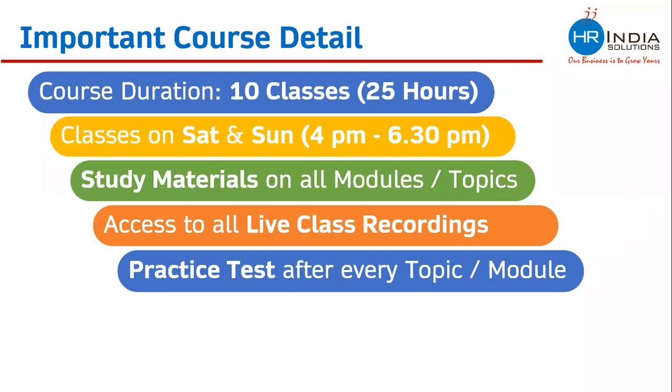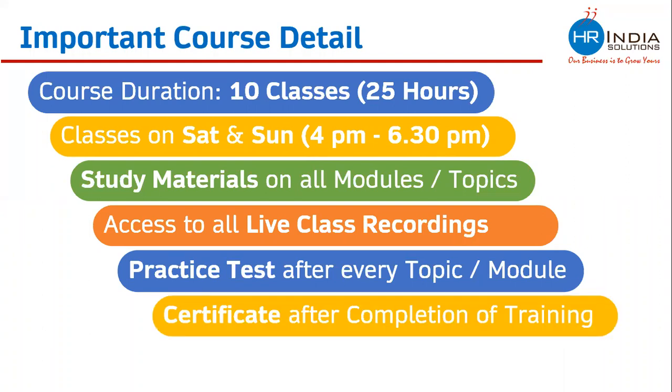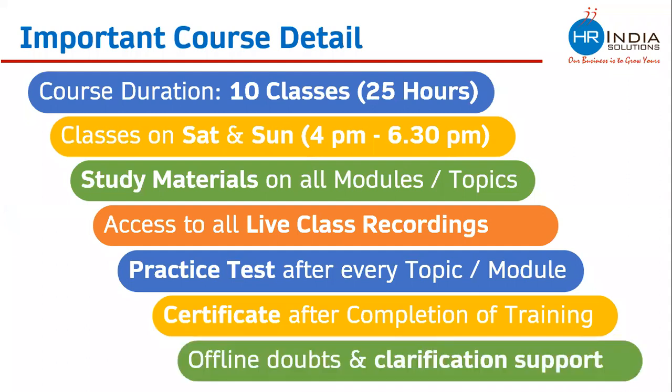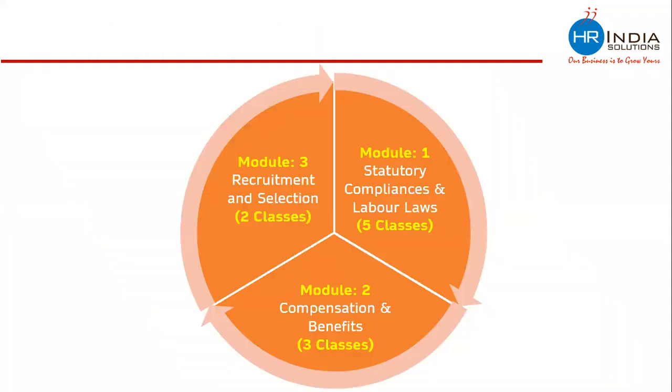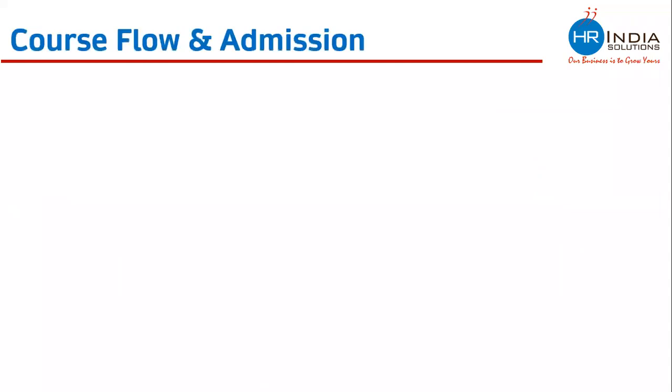We conduct practice tests after every topic. Once we complete Provident Fund, we conduct a practice test. Once we complete ESIC, we conduct a practice test. When we do the compensation and benefit module, we conduct a practice test. These practice tests do not affect your final certification. We do this just to understand where exactly we are and how the learning is going on. Then there is a certificate after completion of training, which is ISO 9000 certified, and offline doubt and clarification support is also there.